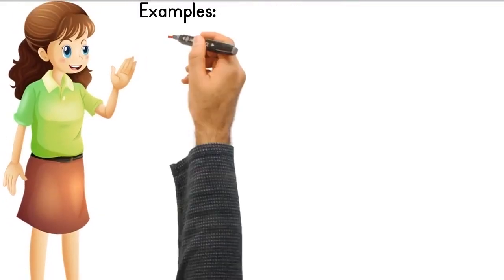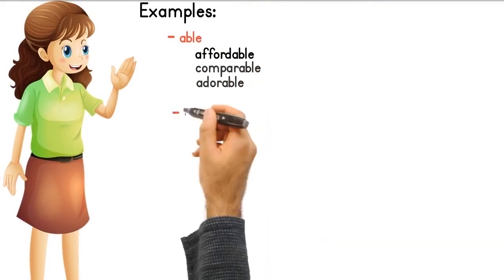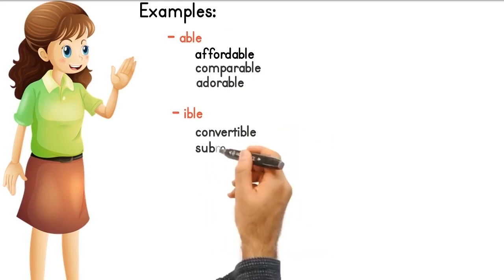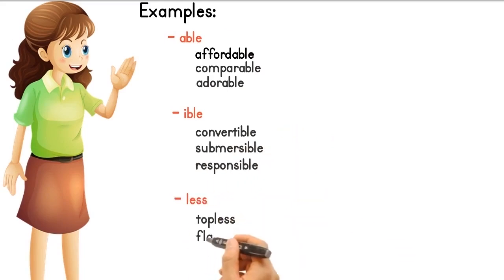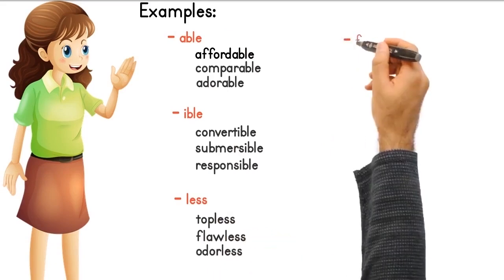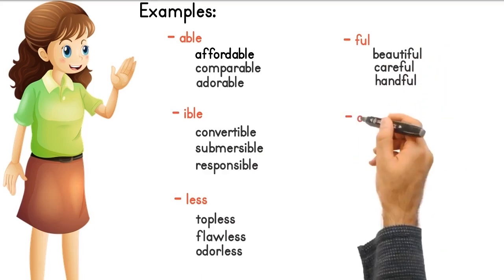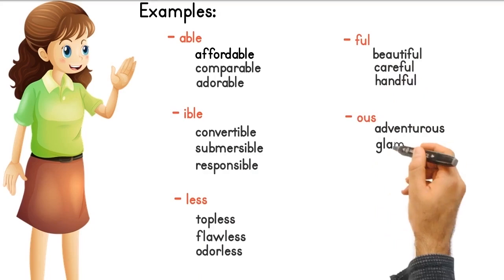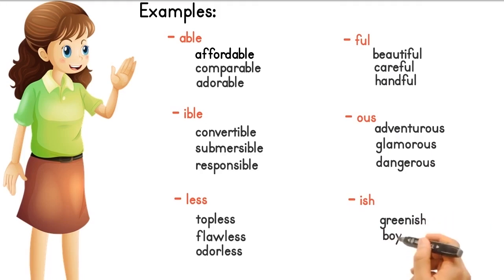Examples: able, affordable, comparable, adorable, convertible, submersible, responsible, less, topless, flawless, odorless, full, beautiful, careful, handful, adventurous, glamorous, dangerous, ish, greenish, boyish, childish.